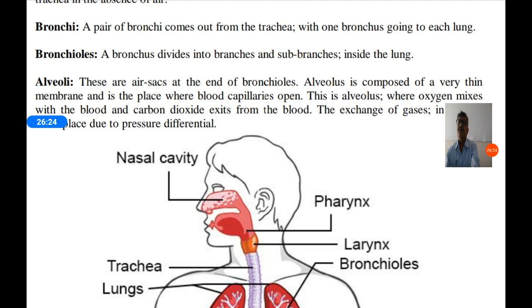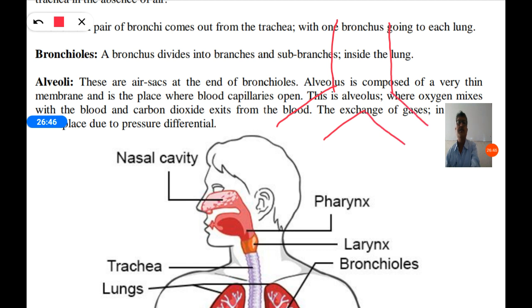Next, bronchioles. A bronchus divides into branches and sub-branches inside the lung. This is the trachea. These are bronchi.